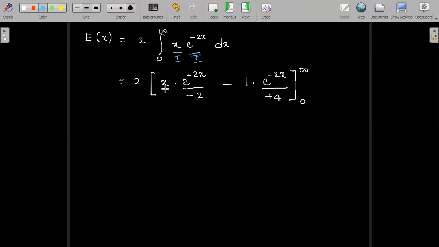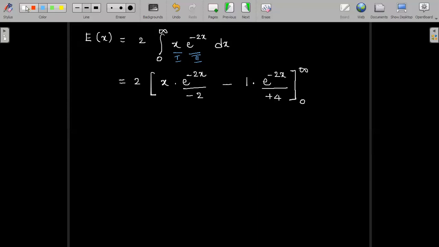So first we will write down the first function x as it is. Then integration of e power minus 2x is e power minus 2x divided by minus 2. Minus, according to Bernoulli rule, then differentiation of the first function. Differentiation of x is 1, into, once again we have to integrate e power minus 2x. So e power minus 2x divided by minus 2. Already there was a minus 2 in the denominator. So minus 2 into minus 2 becomes plus 4, which I wrote directly for you.